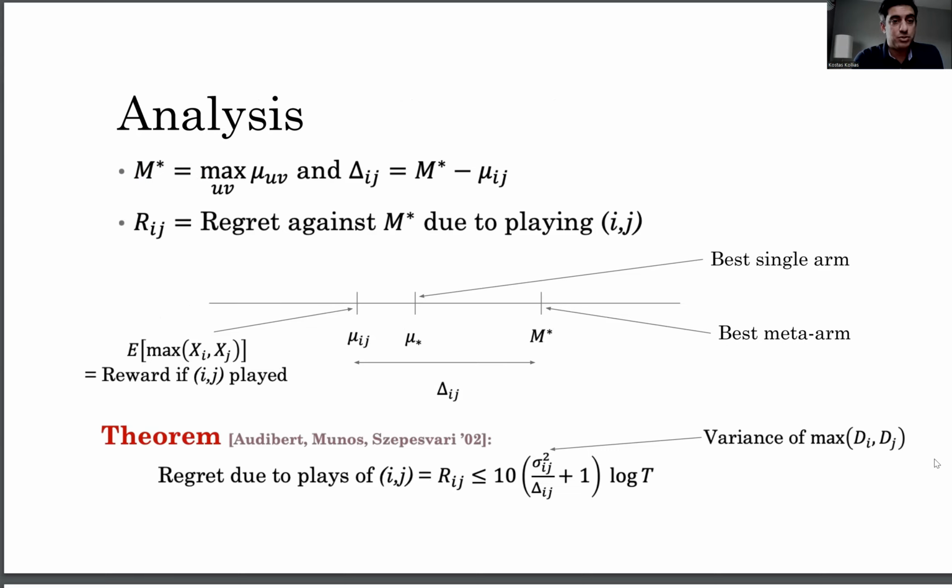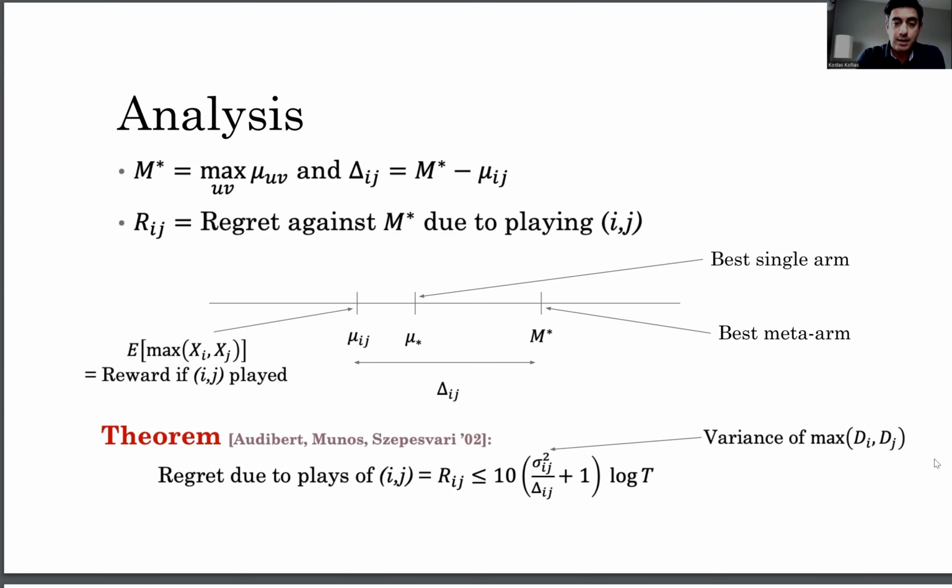Now, the regret will be measured against M star, the optimal meta arm, which, as you can see from the picture, is better than the best fixed arm, because the optimal meta arm can have the best fixed arm and something else, and this something else can be better than the arm that has the maximum mu star in some of the rounds. So the meta arm can get something higher than the best fixed arm.